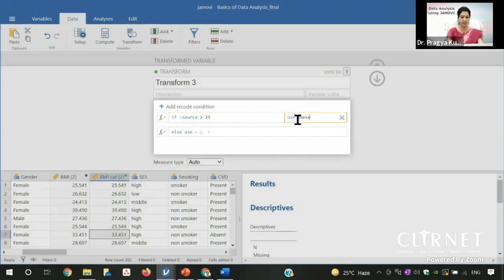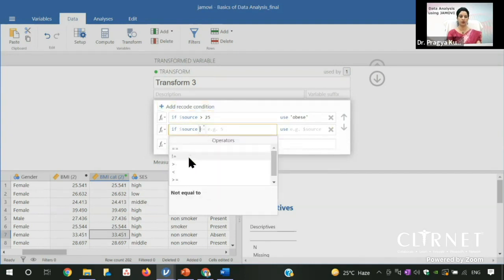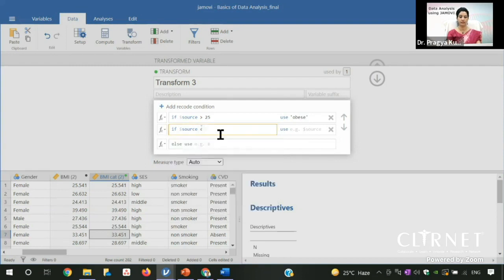I'm using the Asian standards, and you have to write this obese in inverted commas, in single inverted commas. So write this as obese, and then again you have to come down. The second criteria you can write, if it is less than, again you need to press the option of recode condition. And similarly, you can choose the option of less than. So if it is less than 18.5, then it will be underweight.